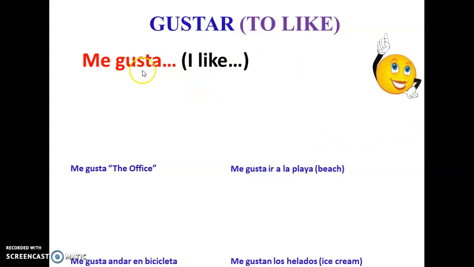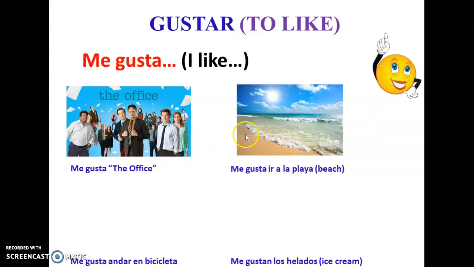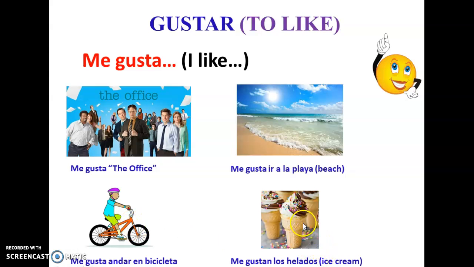Okay, so let's see how we use this verb gustar. With me gusta, right? When we want to say I like something. So here, this is a little different because we need to use pronouns when we use the verb gustar. For example, me gusta ir a la playa. So I like going to the beach. Me gusta andar en bicicleta. So I like riding bikes in general. Or me gustan los helados. Okay, ice cream. So different things that anybody can like.